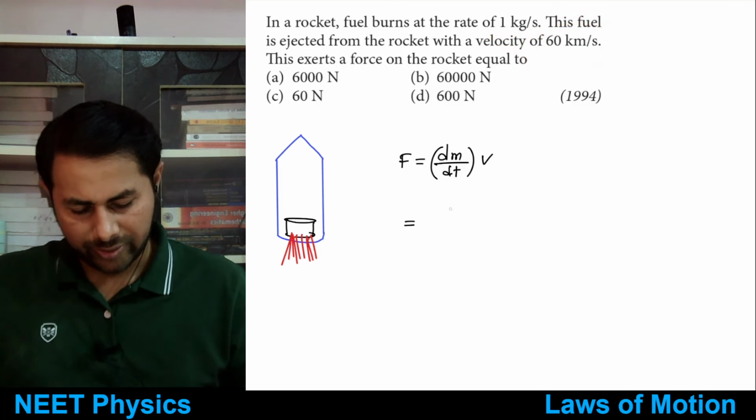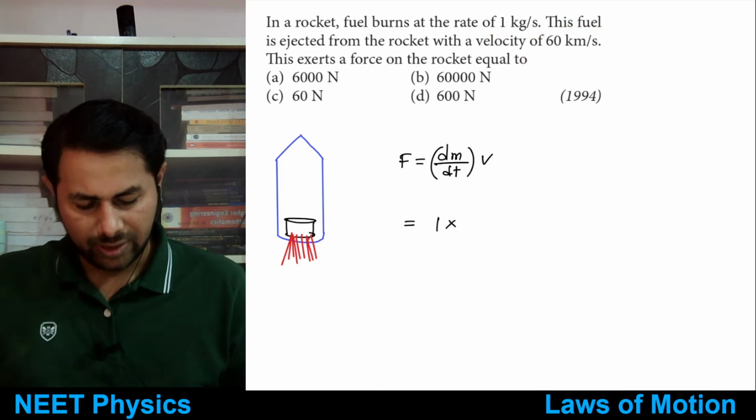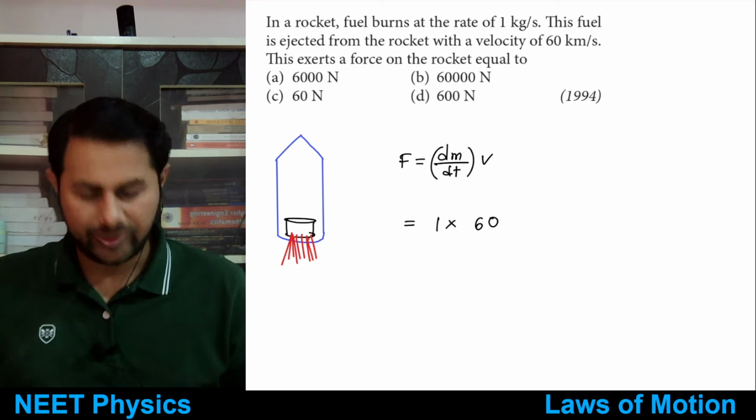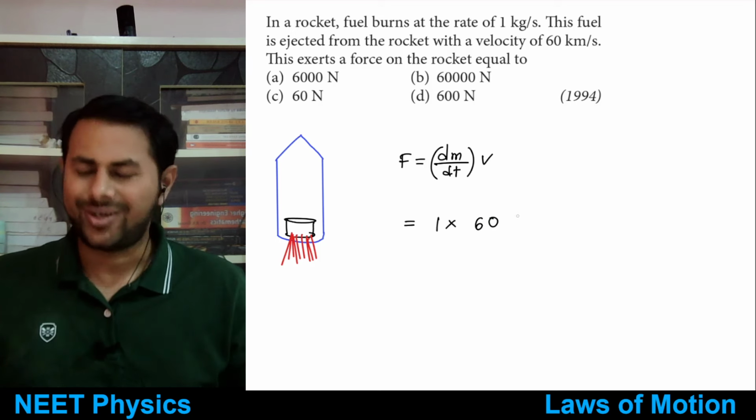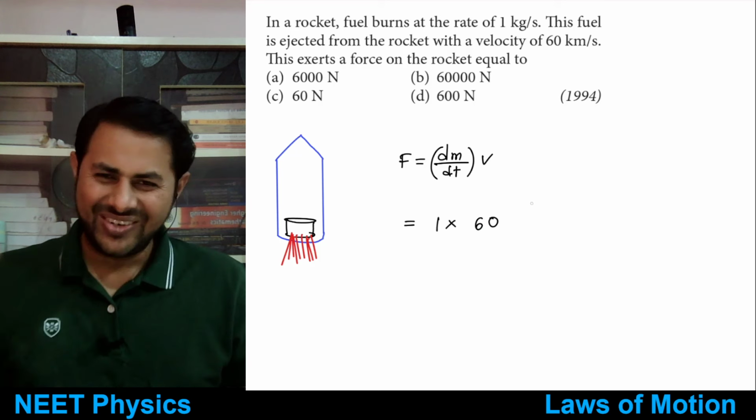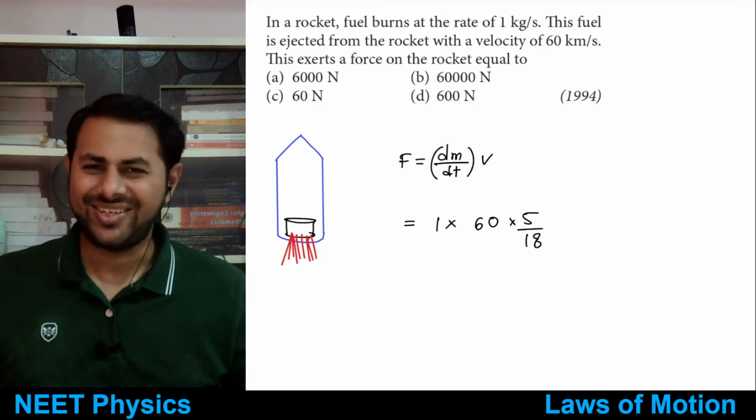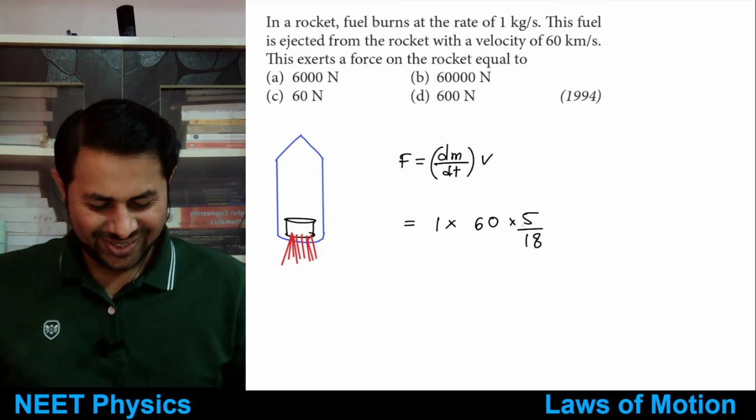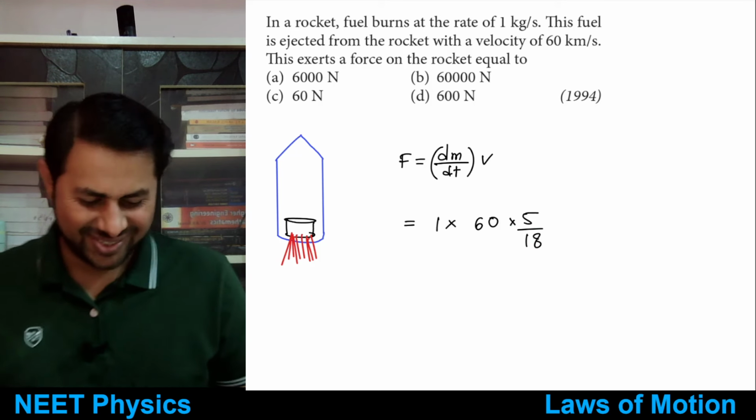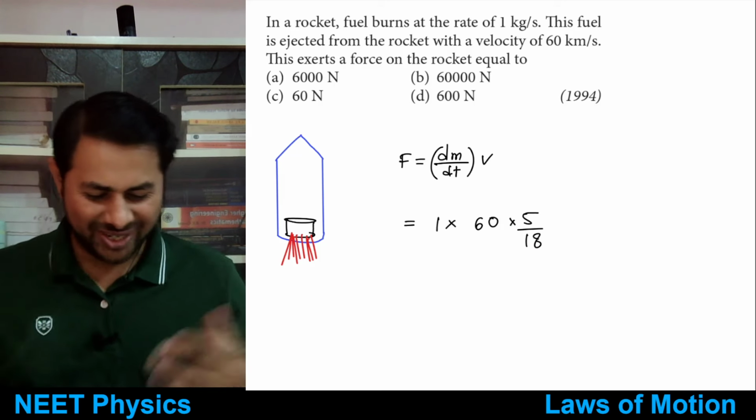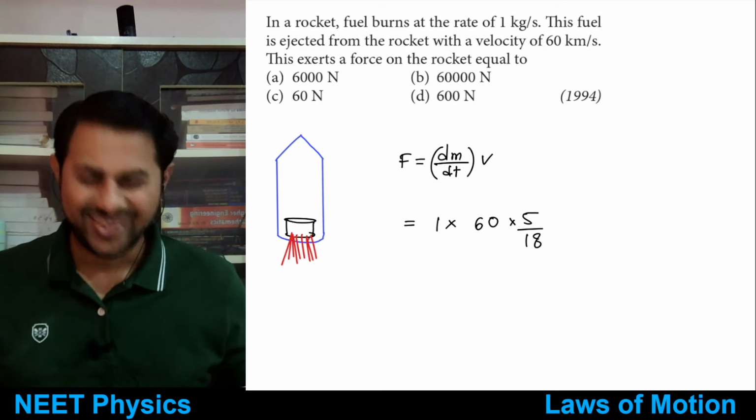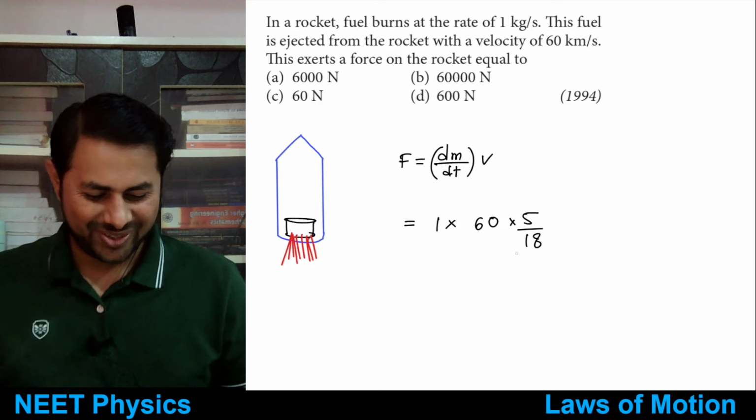Okay, so dm by dt is 1. This is 60 kilometers per second. We need to convert it to meters per second, and that is multiplied by 5 by 18, right? Okay, so I'm just, my tongue is moving ahead of my mind, right? This thing is clear?